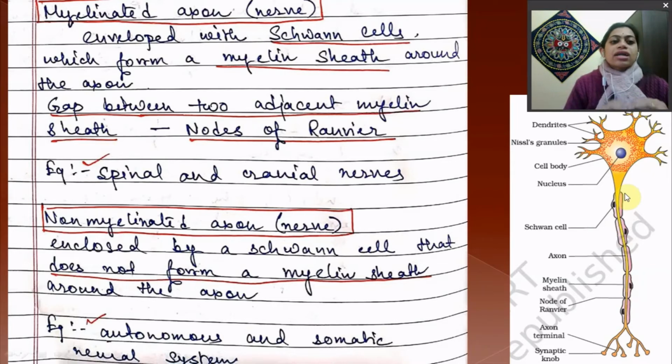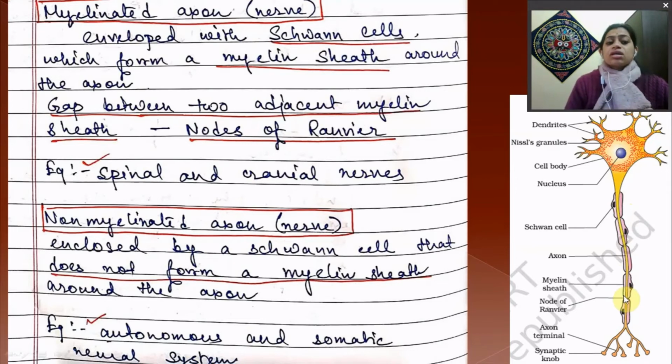In some types of nerves, the axon is enveloped by Schwann cells which form a myelin sheath around the axon. This pink color is the myelin sheath around the axon, and there are some gaps in between the myelin sheath, and they are called nodes of Ranvier.